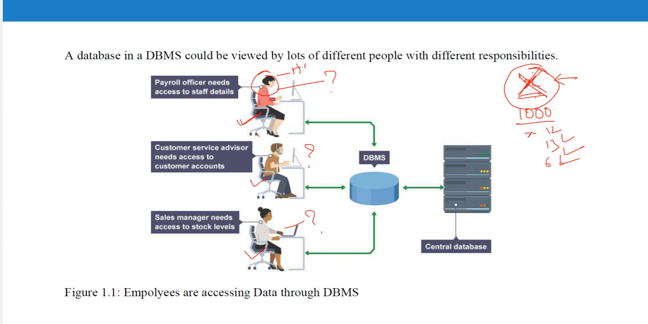Okay, all this data will be saved in the company's database management system. In there is some central database. In that database, in a particular table staff details will be stored. In a particular table, customer details will be stored. In a particular table, stock levels will be stored. So this is nothing but the central database.